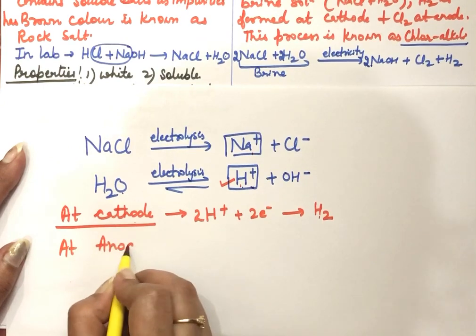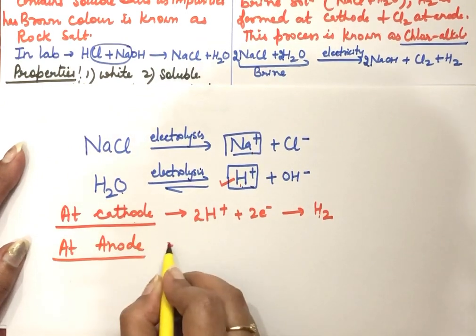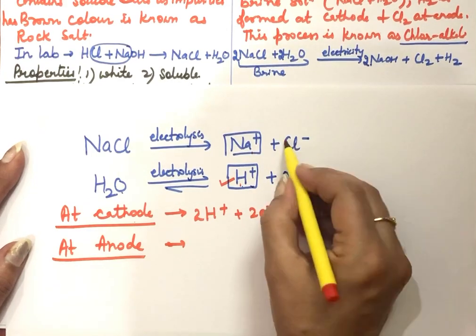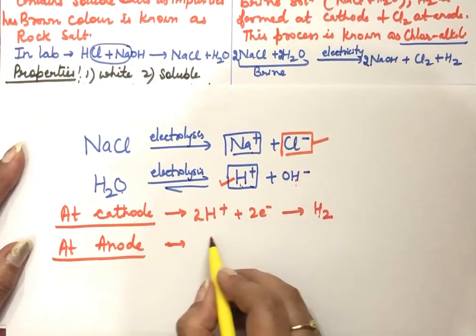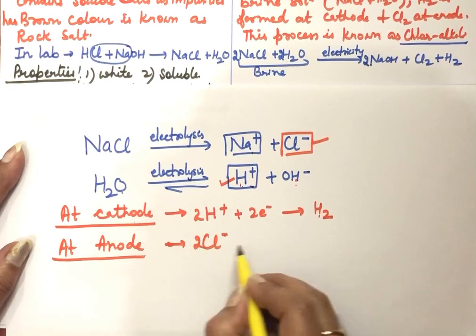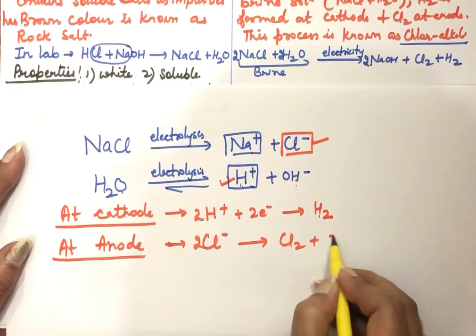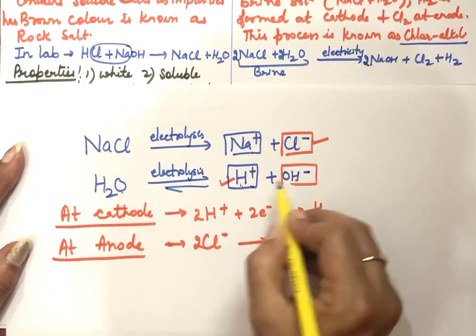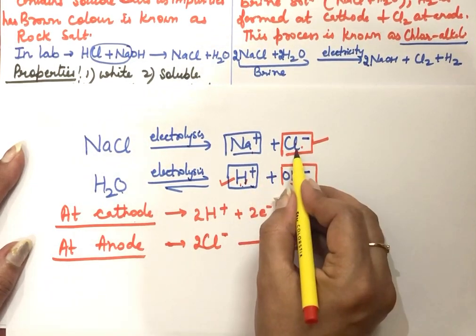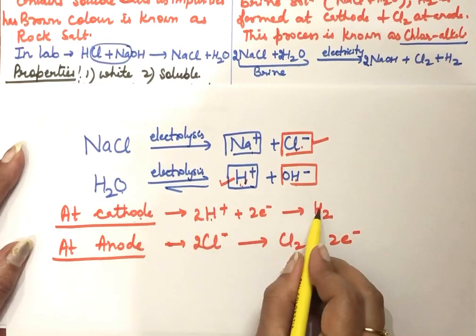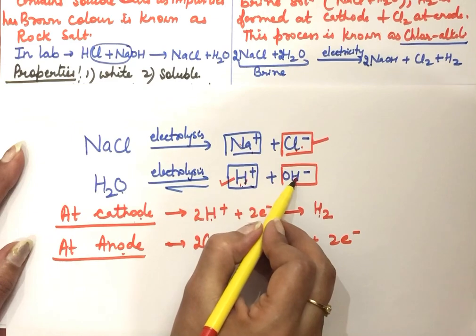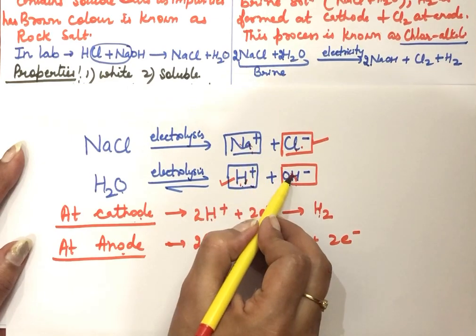At the anode, which is the positively charged electrode, it will pull the negative ions to its side. And out of these 2, the Cl minus ion will change to chlorine with the loss of electrons. So which ions are left in the cell? These 2 have changed to hydrogen and chlorine. Hydrogen will form at the cathode while chlorine will form at the anode. And the 2 ions left in the solution combine to form NaOH.